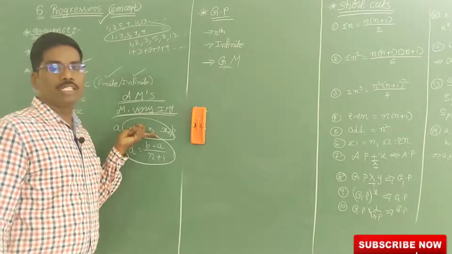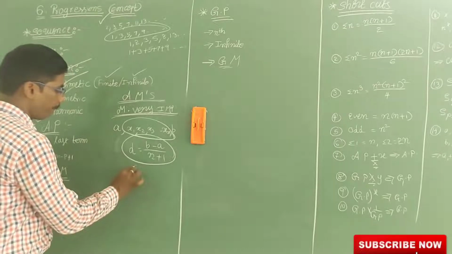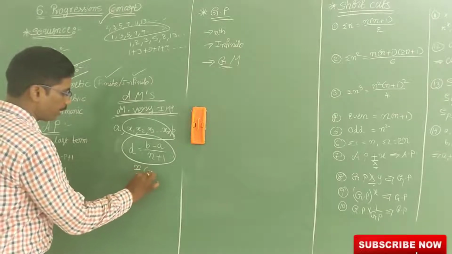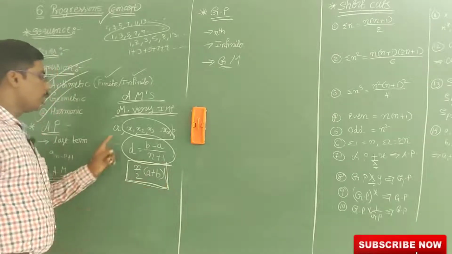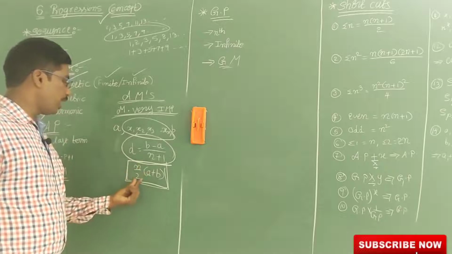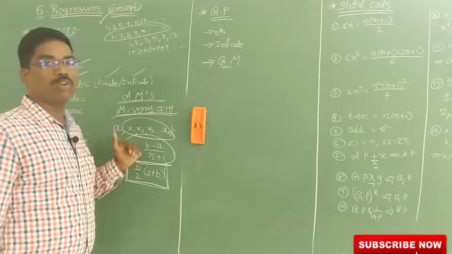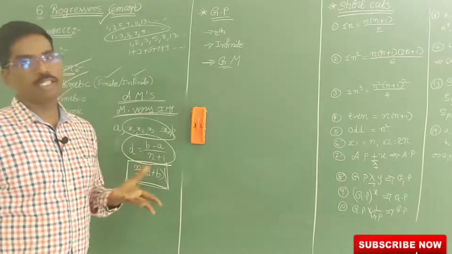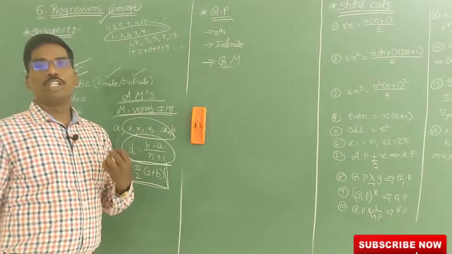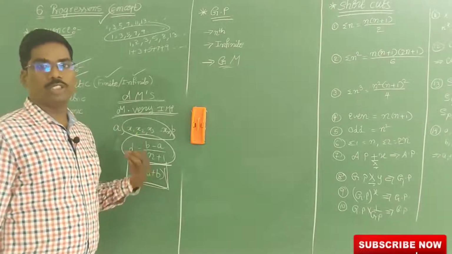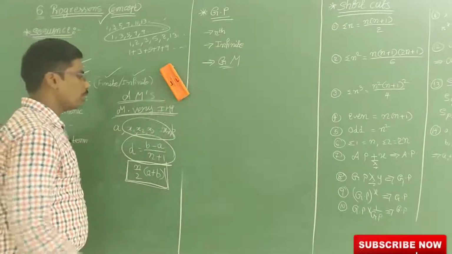The sum of the middle n terms is n by 2 into a plus b. So the sum of all these terms is nothing but n by 2 into a plus b. Now I am going to explain these two formulas clearly and easily for your better understanding, because you are new to these formulas, as this is an old syllabus, but this is very important. Now I am going to explain briefly. Now see, listen.